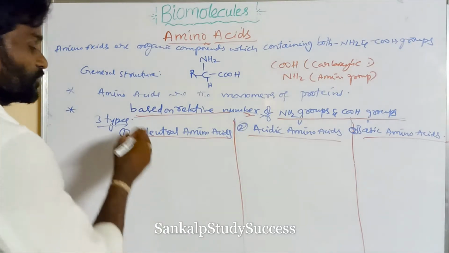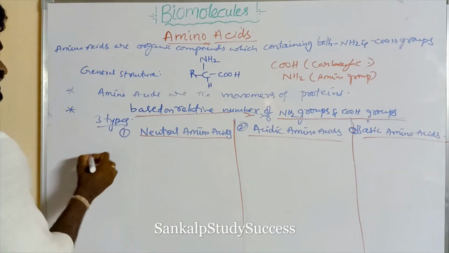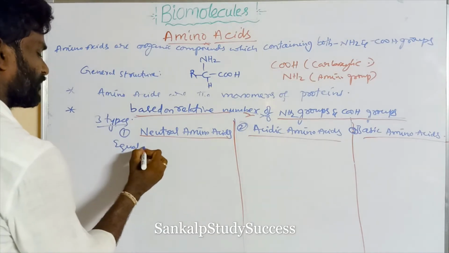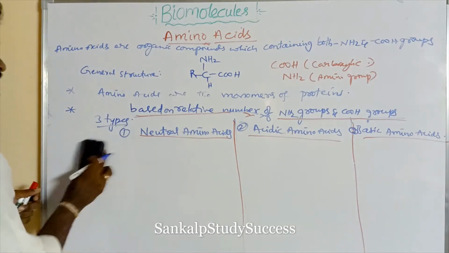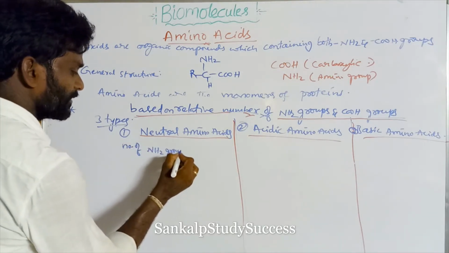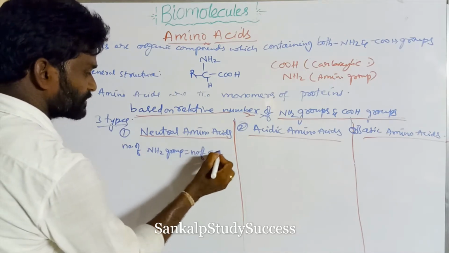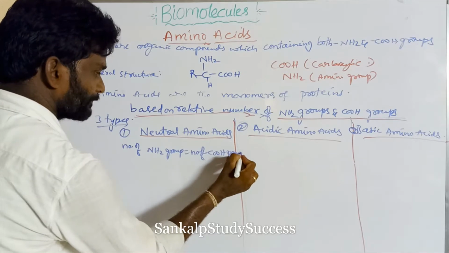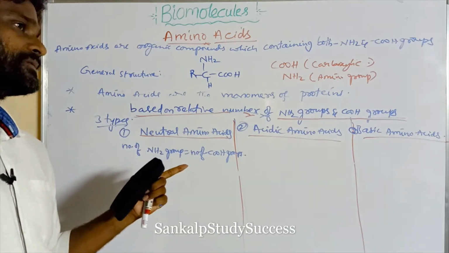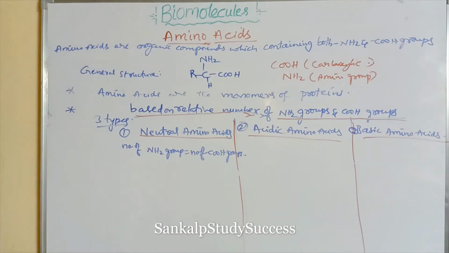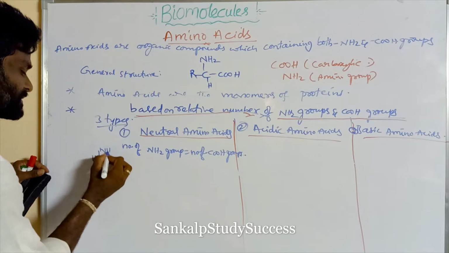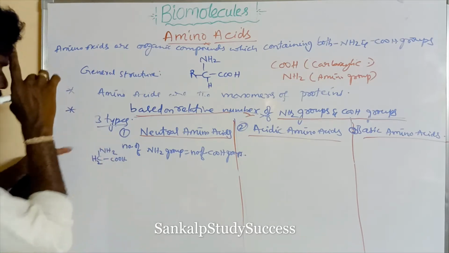For example, glycine: CH2, NH2, COOH contains only one amino group and one COOH group.